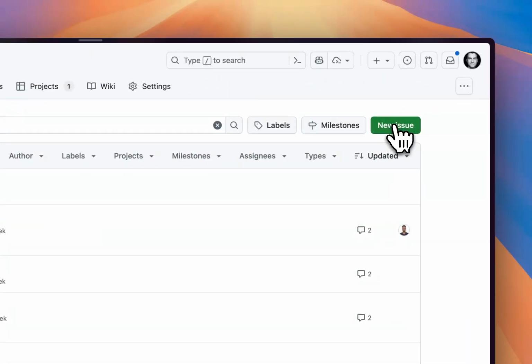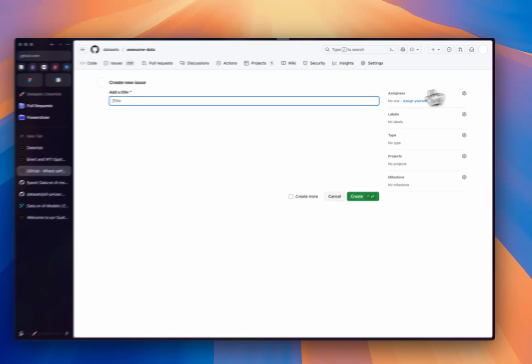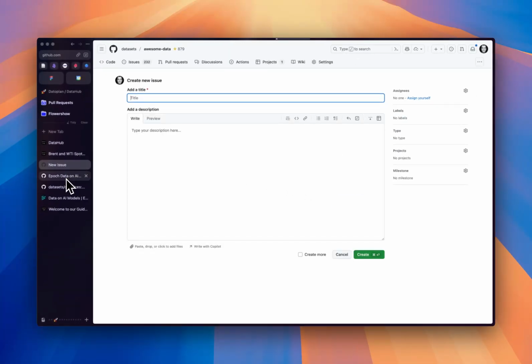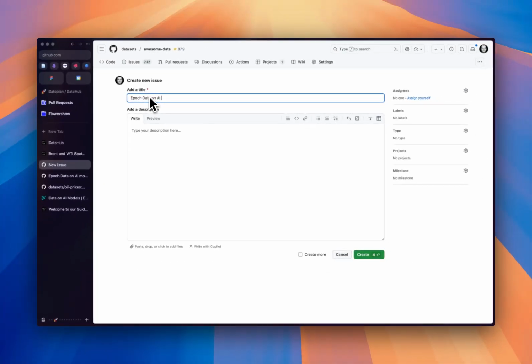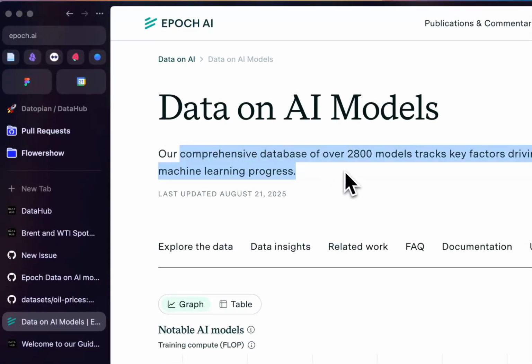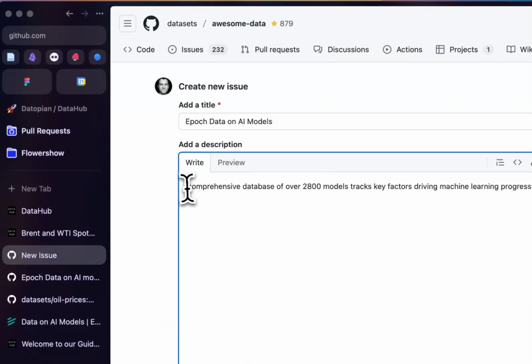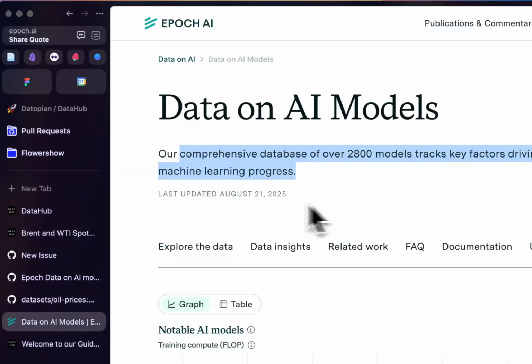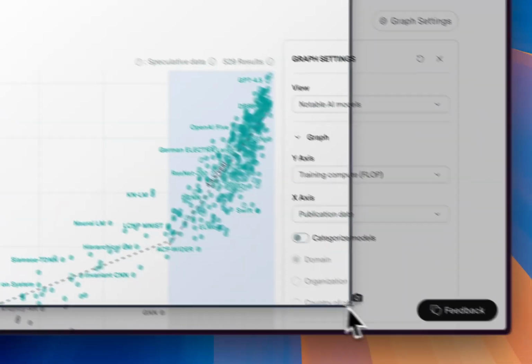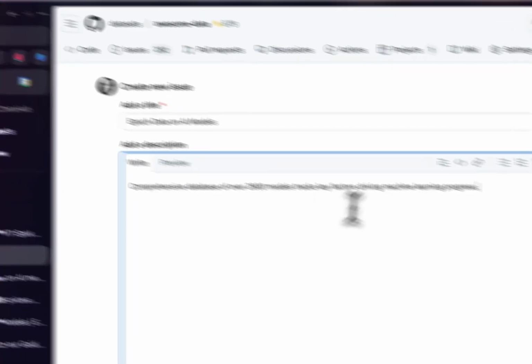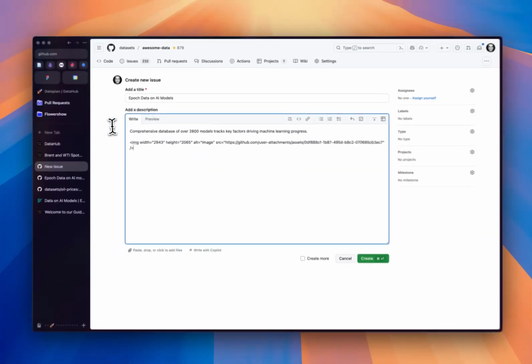The quickest thing I do at the moment is create an issue. Literally, I'll type something like epoch data on AI models. Then I'll probably grab some information, like a comprehensive data bank tracking, as the first-line description of what it is. I'll probably capture a screenshot, because I often want a screenshot of the page just to give people a sense of what this is. So I'll copy a screenshot and paste it here, and that's uploading.